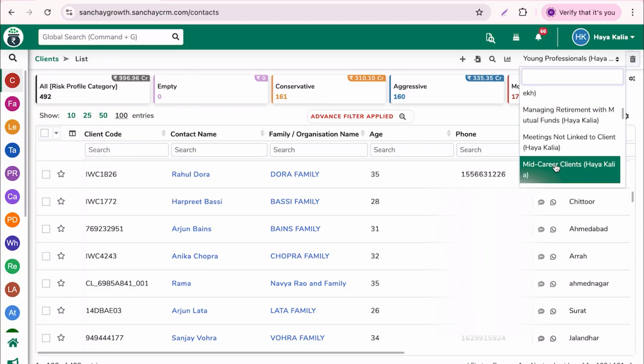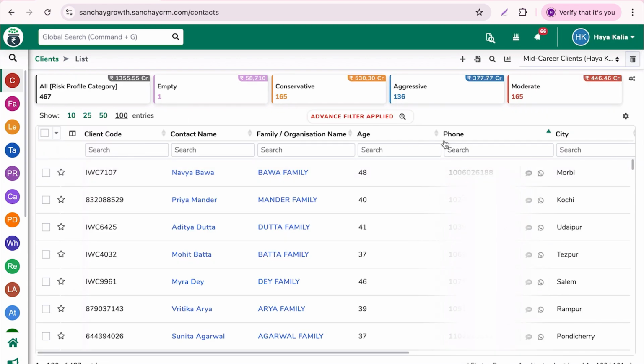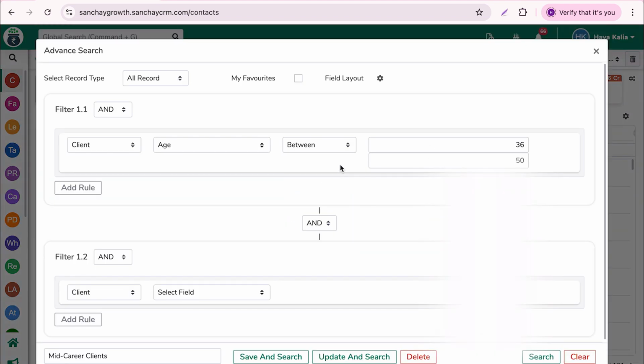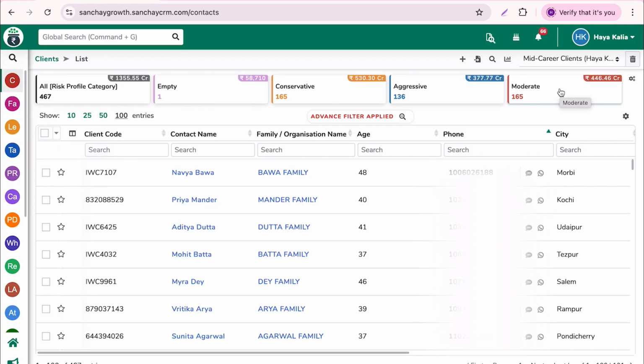Next, we have our mid-career clients. Here you can see the mid-career client save search is already saved. When I click over there, I will get the list of the mid-career clients, people managing multiple goals like child education, home loans, and retirement planning. To check this filter, we can see the age filter is between 36 to 50. So the list is for 36 to 50 for mid-career clients.